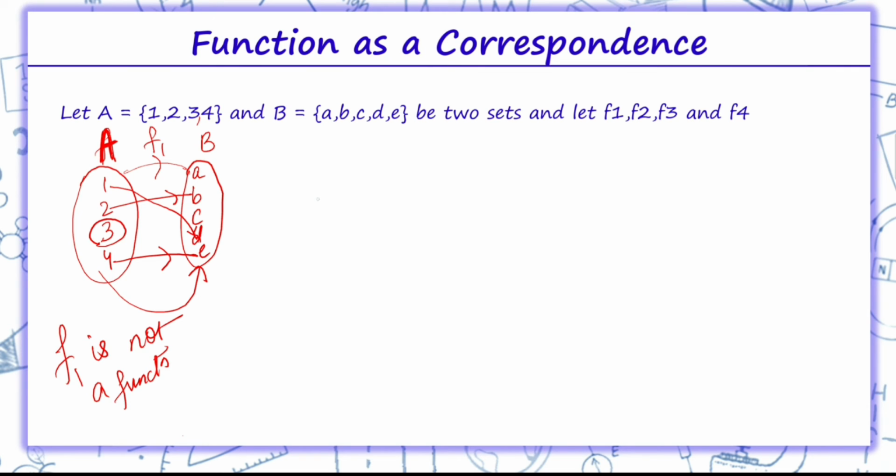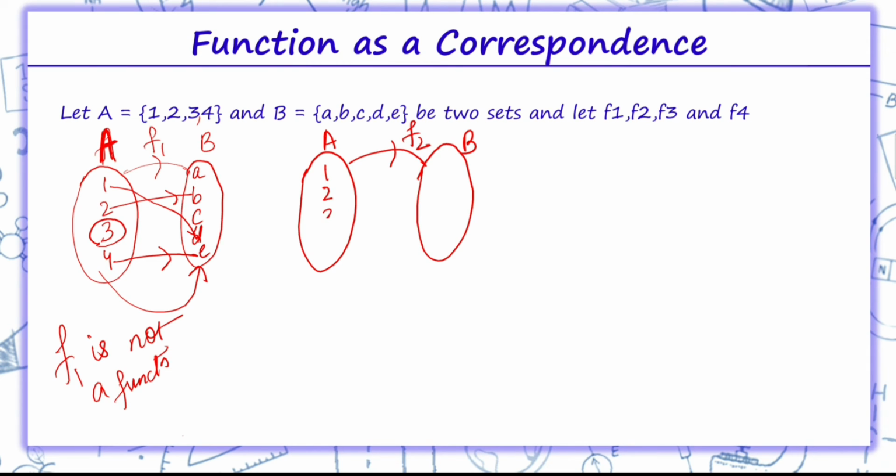Coming on to the next function. Again, I have set A and this is set B. F2 function, elements 1, 2, 3, 4, a, b, c, d, e. Over here 1 is related to a, 2 is related to b, 3 is related to c, 4 is related to c, and 4 is related to e. Again over here F2 is not a function.